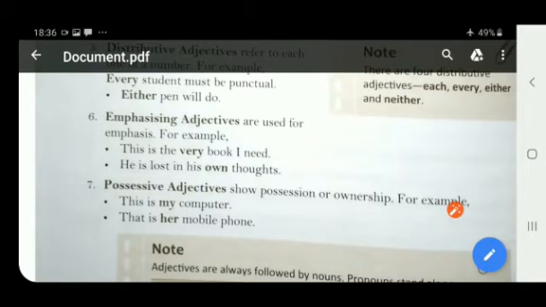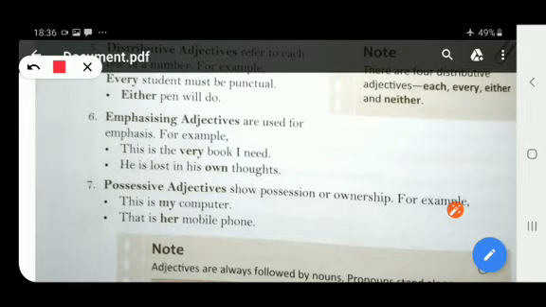Now we come to the sixth one, emphasizing adjectives. Emphasizing adjectives are used for emphasis. When we have to give stress or when we have to emphasize something, we are using the emphasizing adjectives. For example, this is the very book I need.